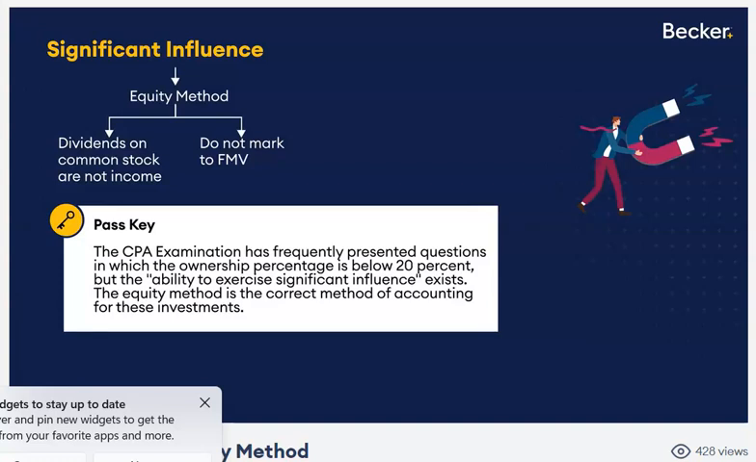And even if you have control, and you are going to consolidate, on the parent's own standalone financial statements, the parent is still going to use what? The equity method of accounting. So what do you think? Is the equity method going to be tested or what?